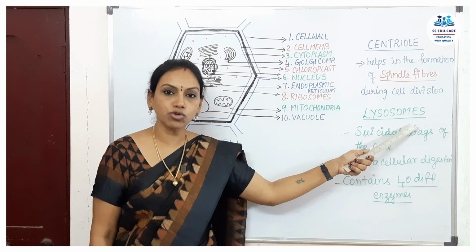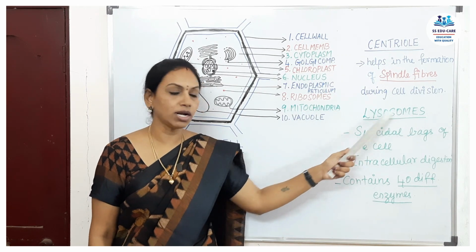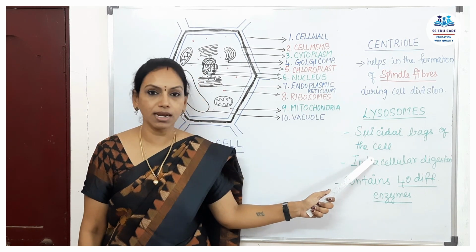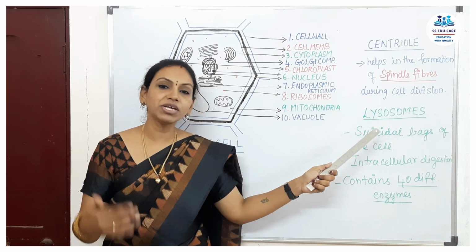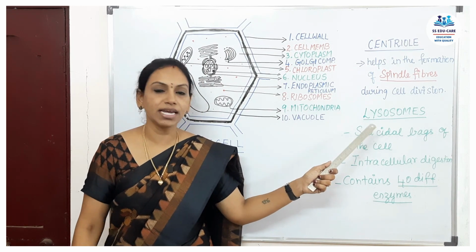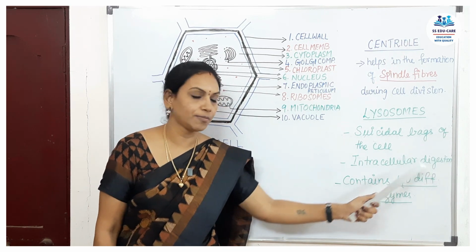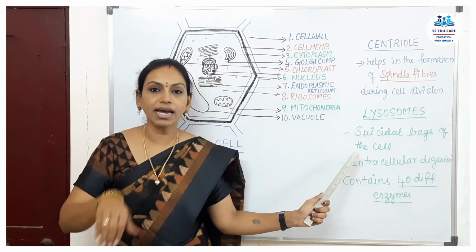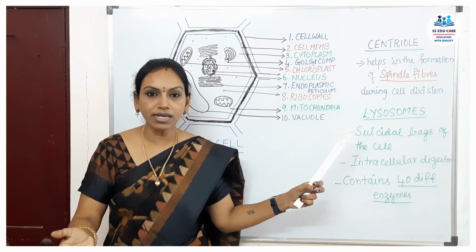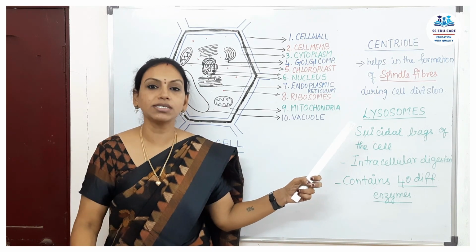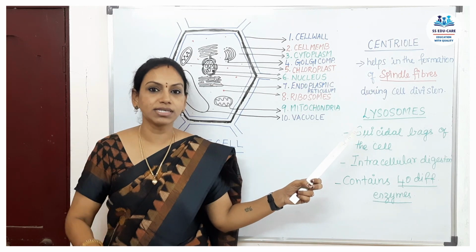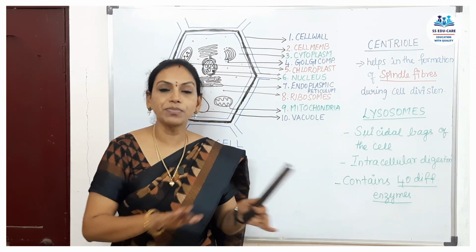Next, your lysosomes. Lysosomes are called suicidal bags of the cell. They commit suicide, in the sense that they are involved in intracellular digestion. Intra means inside. The unwanted substances which enter into the cell are digested completely.